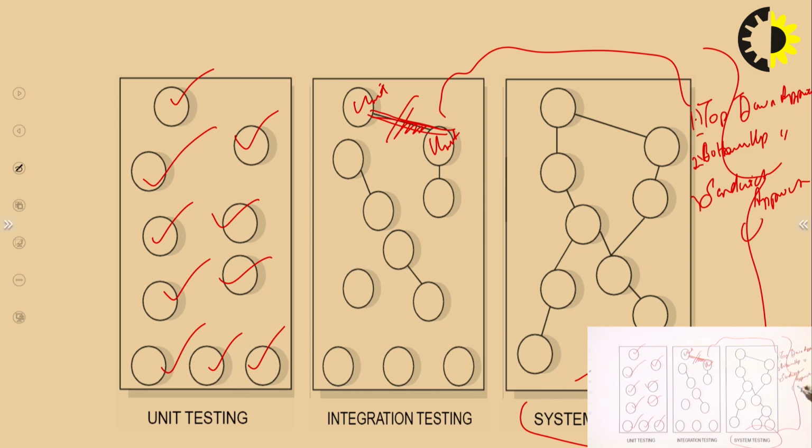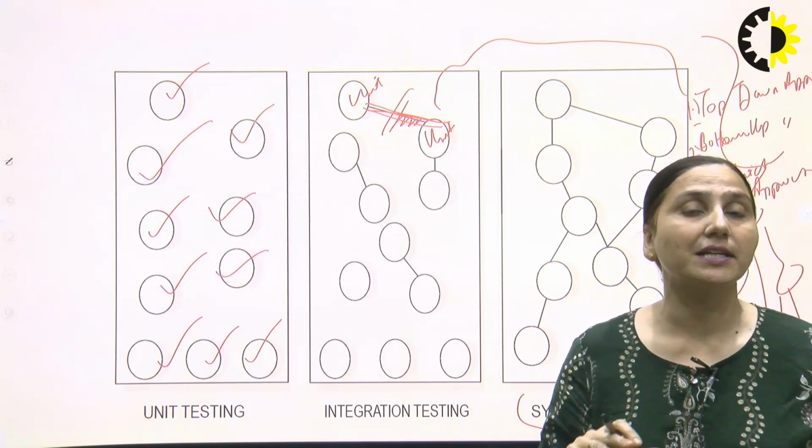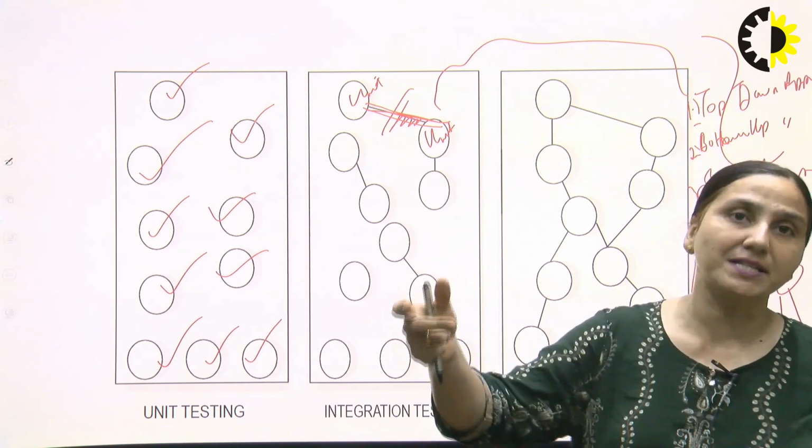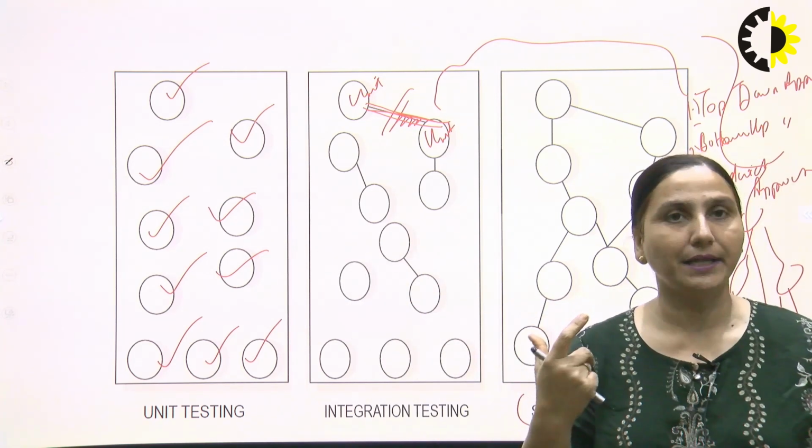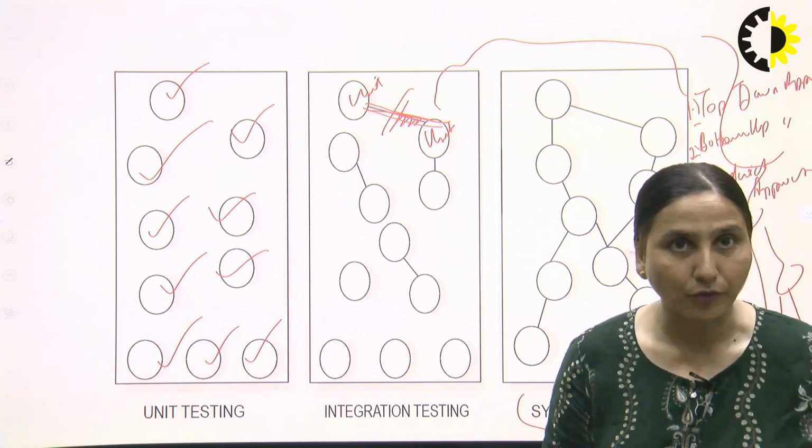Are we moving from top to down? Are we moving from bottom to up? We integrate the lower level modules and then move on to the upper level. That is bottom-up testing. And third is sandwich testing, which is basically the hybrid, mixing top-down and bottom-up integration testing depending on what the requirements are.